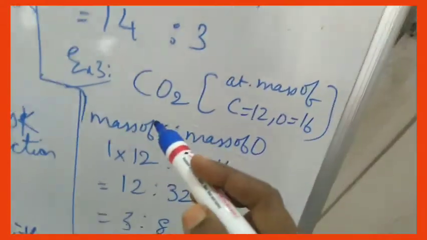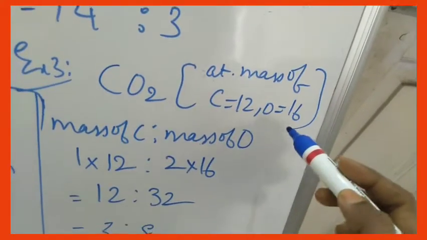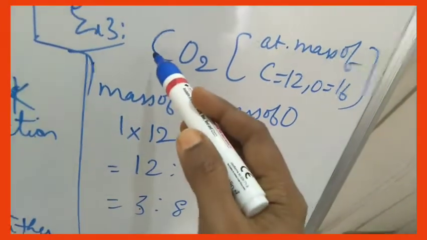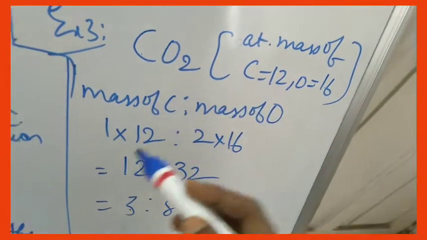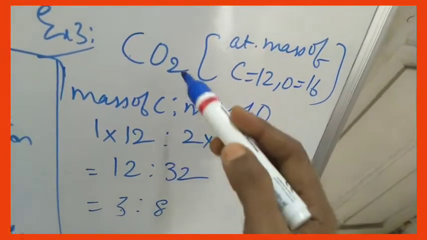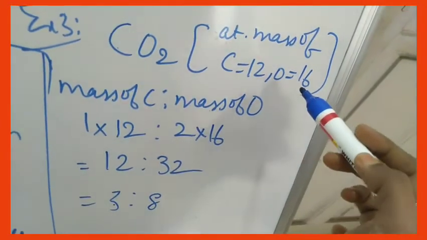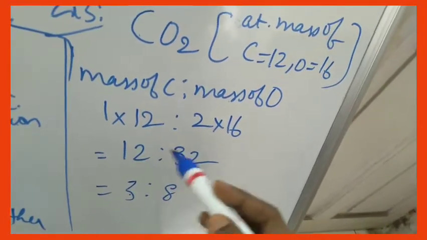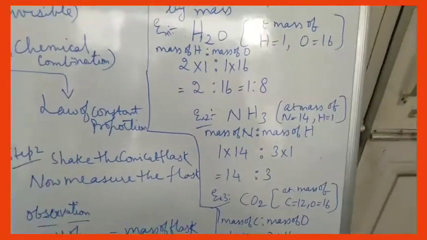Coming to next example, carbon dioxide. Atomic mass of carbon is 12 and oxygen is 16. Mass of carbon is to mass of oxygen. How many atoms of carbon are there? 1. Each carrying atomic mass 12. So 1 into 12 is to how many atoms of oxygen are there? 2. 2 into each atomic mass, 16. So 12 is to 32. If you divide it by 4, you will get 3 is to 8. This is law of constant proportion.